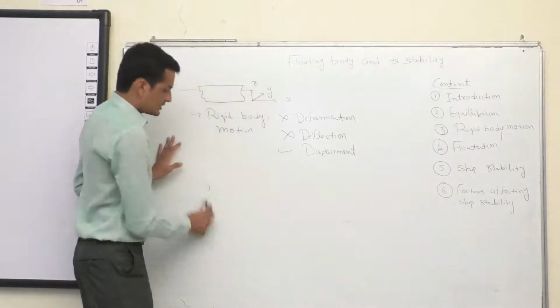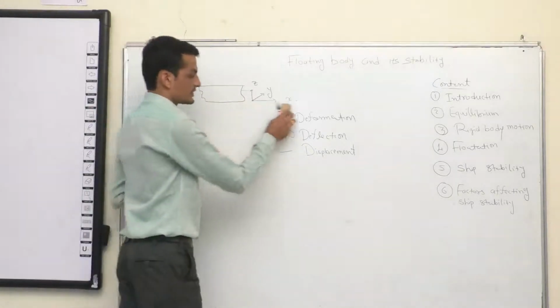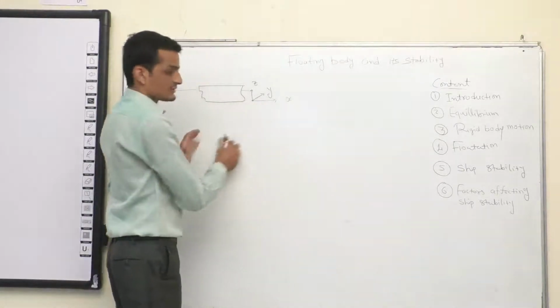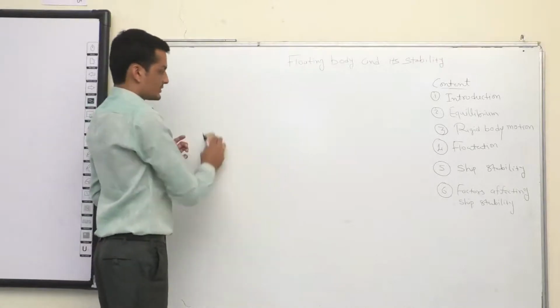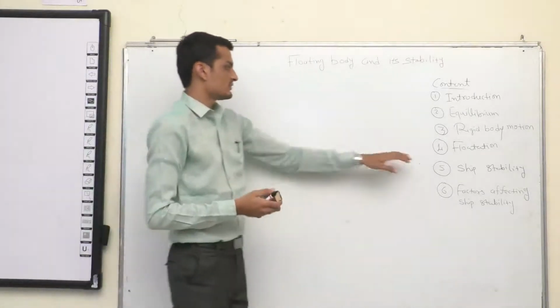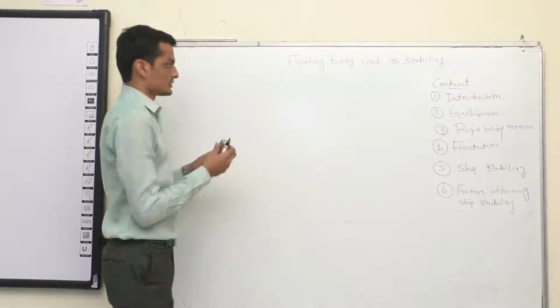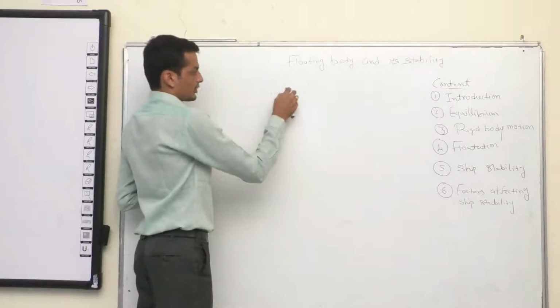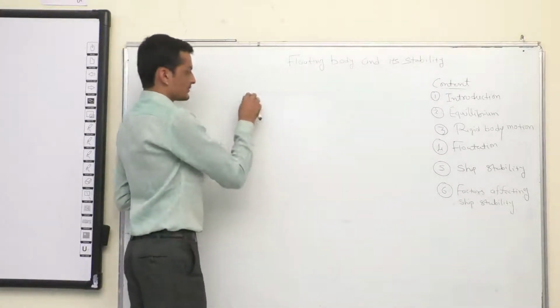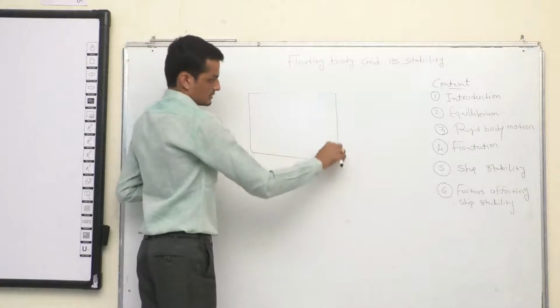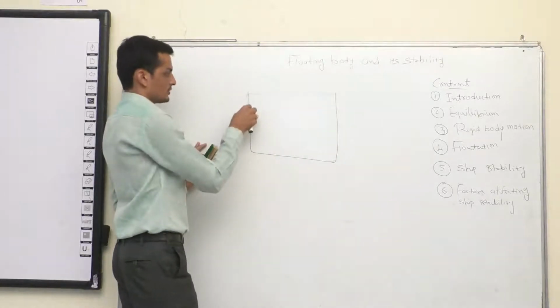A body cannot be said to be a floating body if it is not floating, isn't it? What I meant to say is the concept of flotation, how the body will float. So, if I drop this, assume this is a container, this is a wall.